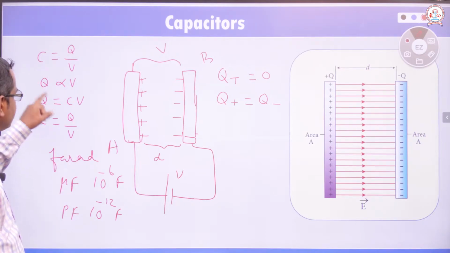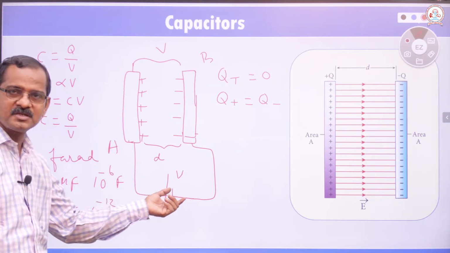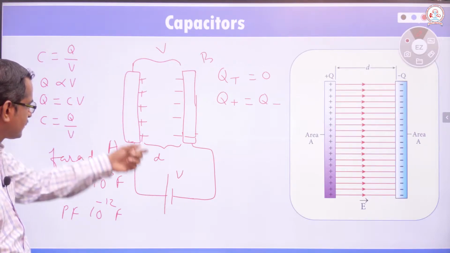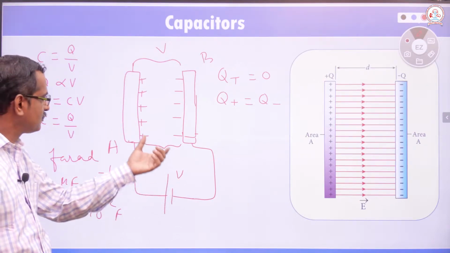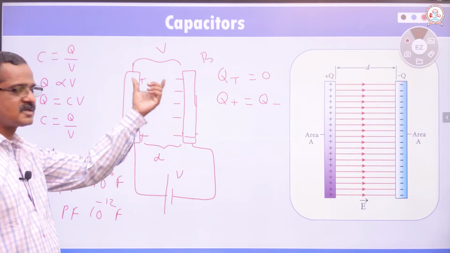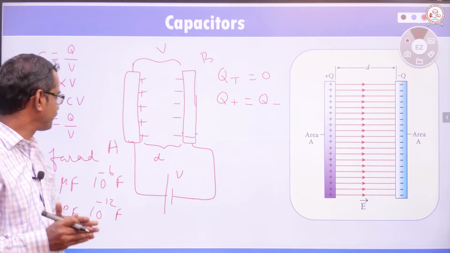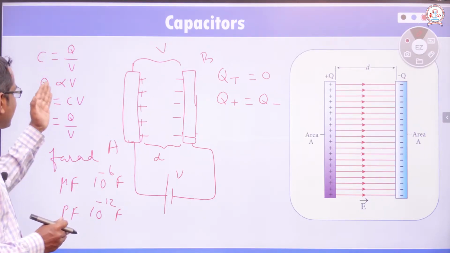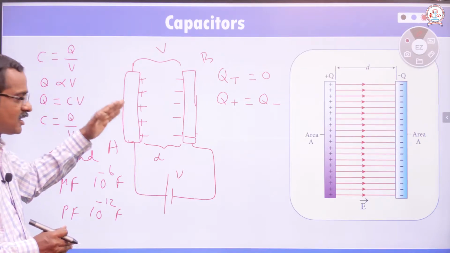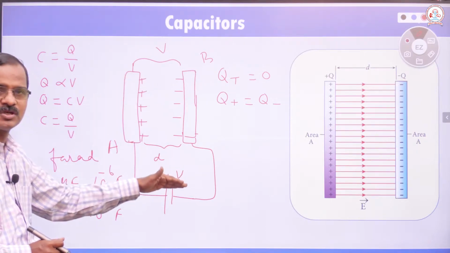We can increase the charge by increasing the potential here. We can decrease the charge by decreasing the potential here. Potential across the battery and potential across the capacitor plates will be the same. Q is directly proportional to V. The charges in the capacitor is directly proportional to V.